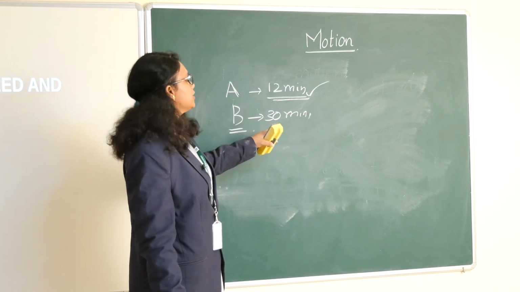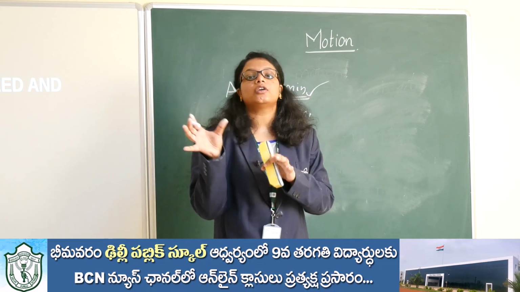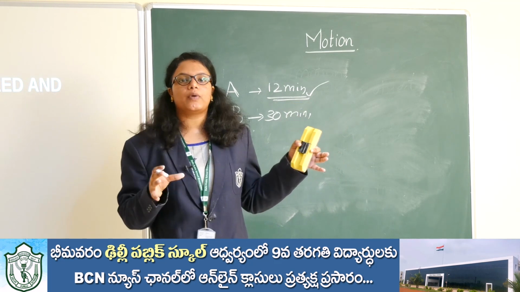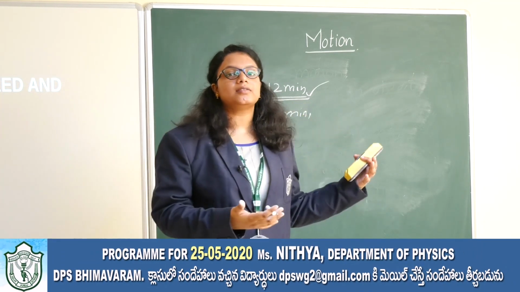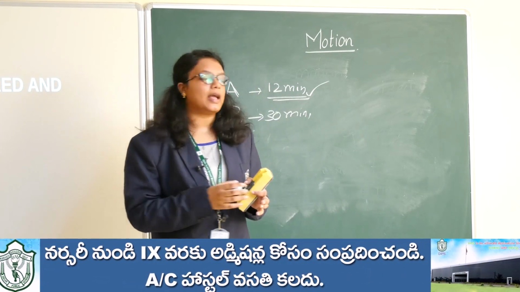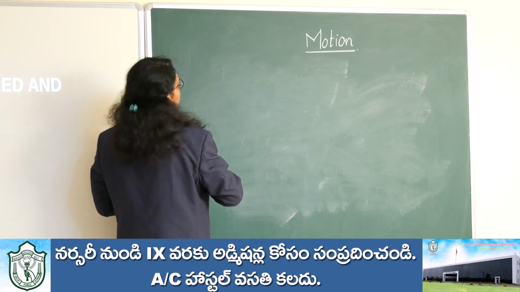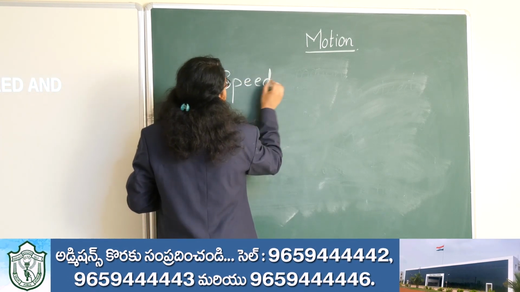Here, because it is of less time and only two members are there, we are able to distinguish the people. But when many people are there, in a complex situation, how do we determine whether an object is moving faster or slower? We can determine it by finding out their speed. So here comes speed.